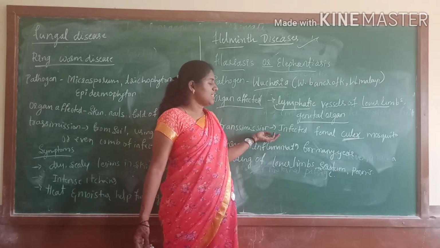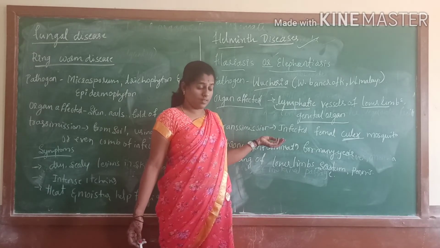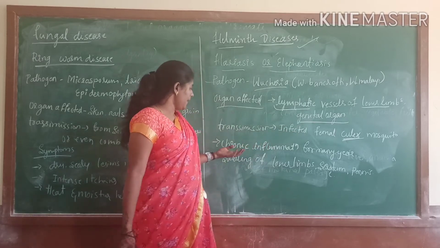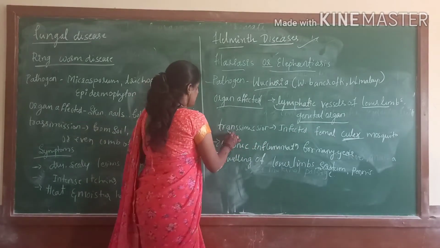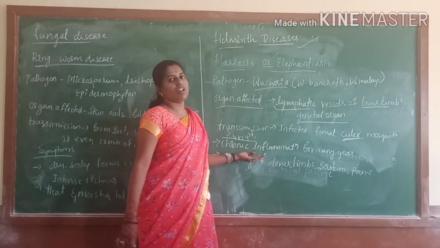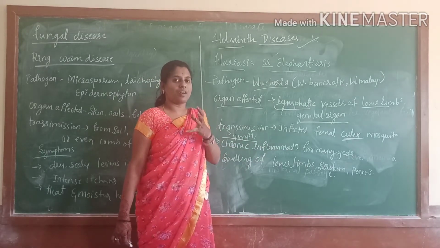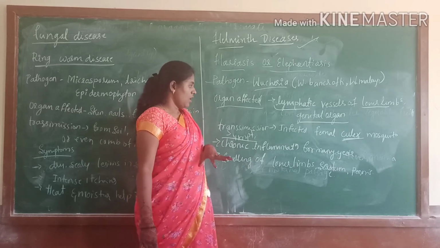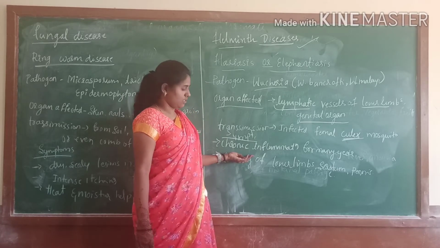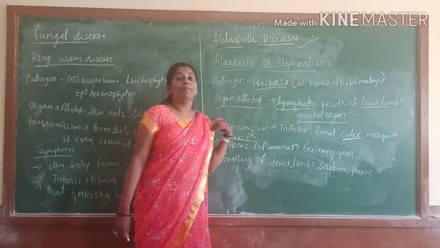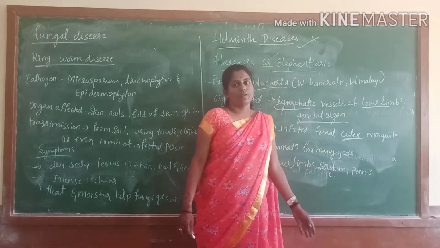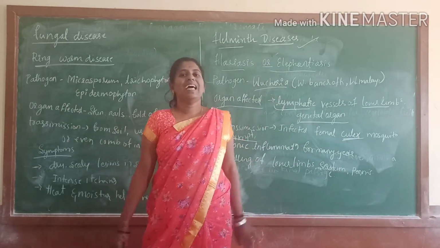Elephantiasis is also transmitted by a carrier, that is the mosquito Culex. How will it be transmitted? These are the symptoms. What are the symptoms? Chronic inflammation. Inflammation means a burning effect. It takes place over several years, and next, abnormal swelling of the lower region, scrotum and penis. Okay, this is the main helminth disease.